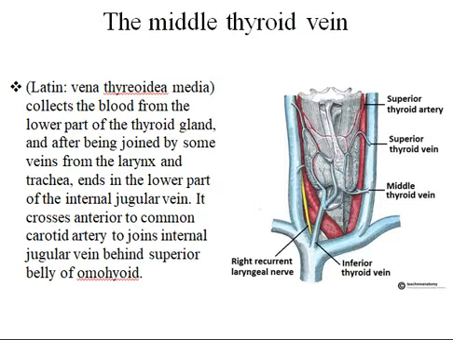The middle thyroid vein. It collects blood from the lower part of the thyroid gland and after being joined by some veins from the larynx and trachea ends in the lower part of the internal jugular vein. It crosses anterior to the common carotid artery to join the internal jugular vein behind the superior belly of omohyoid.